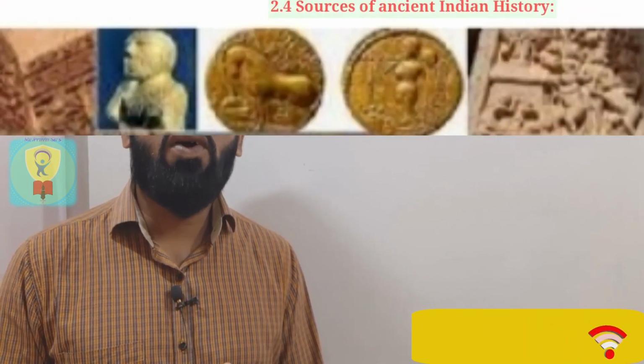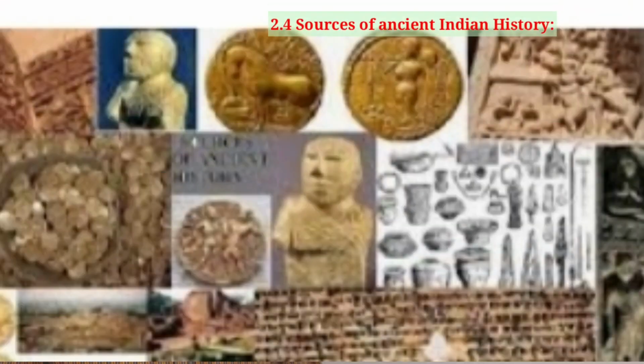Today I am going to teach you the history subject of 6th standard, and I am going to deal with the second chapter, that is Sources of History. In Sources of History we are going to learn the remaining part of this chapter, that is point number 2.4, the sources of ancient Indian history. Okay students, are you ready for that?